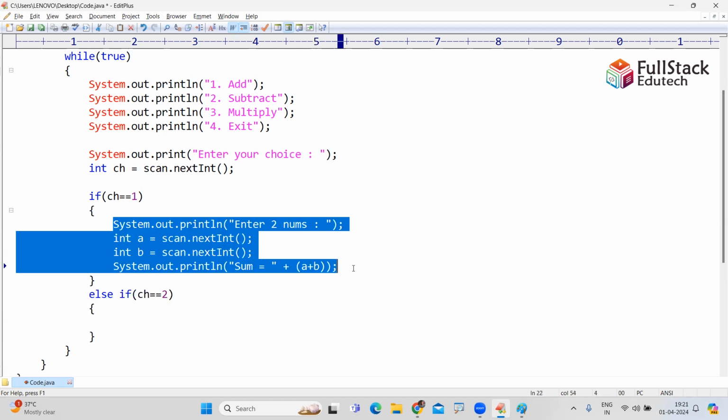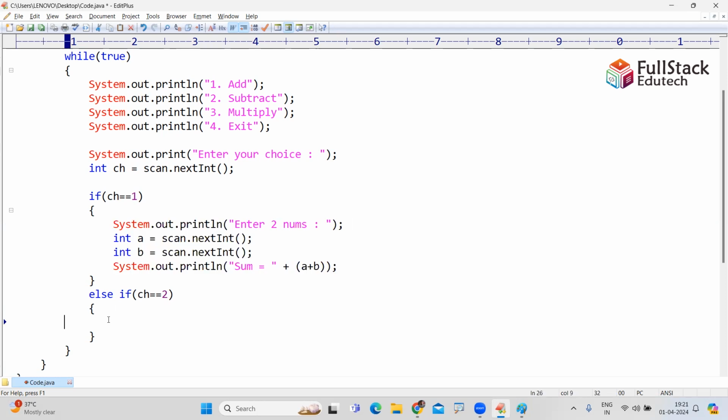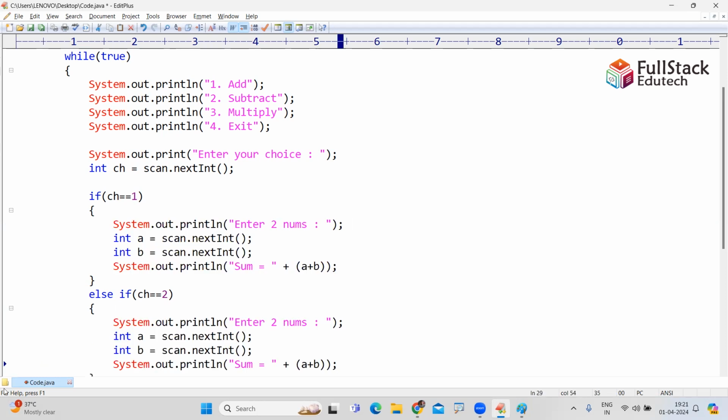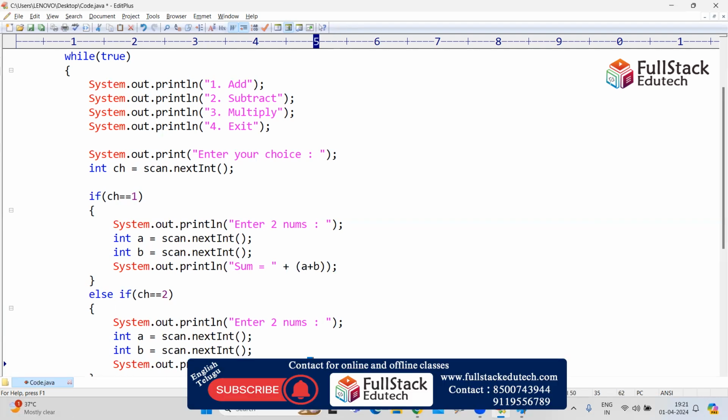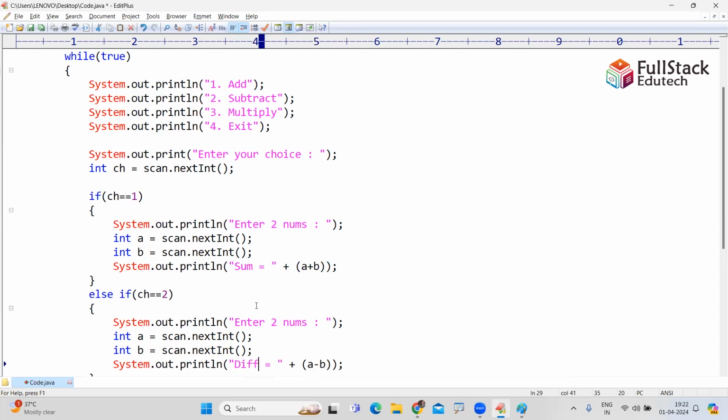Sir, else if choice is equals to 2, then same story, it is subtraction. Subtraction means what? It's A minus B. A minus B is the difference. Difference is the second one.